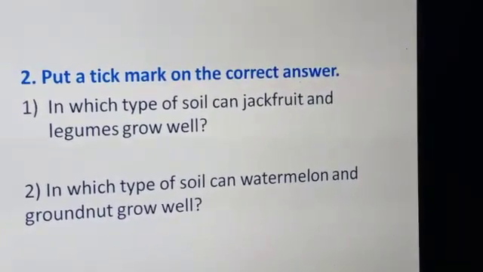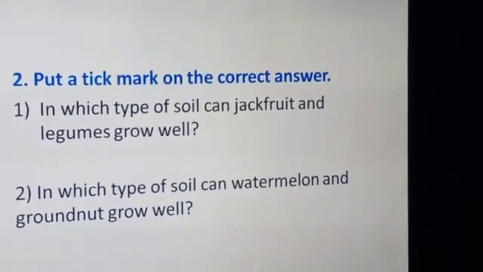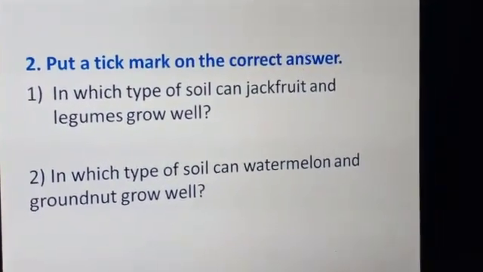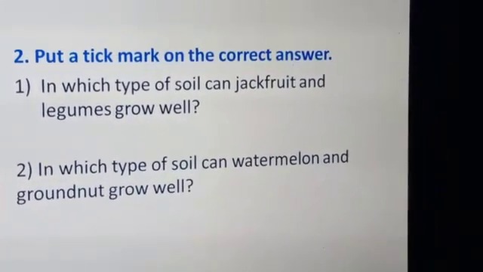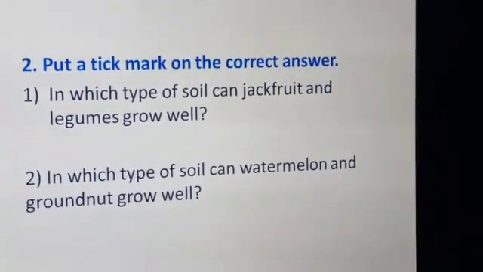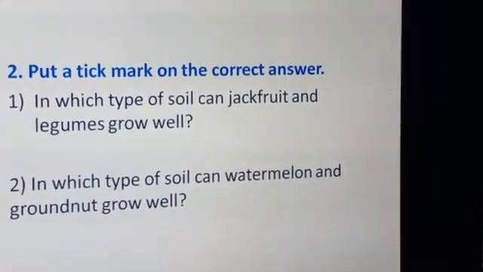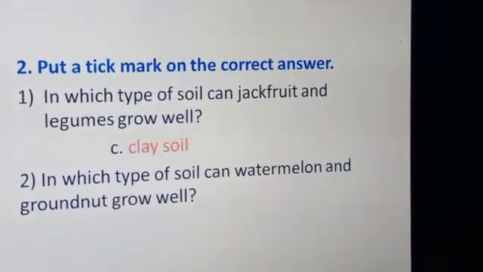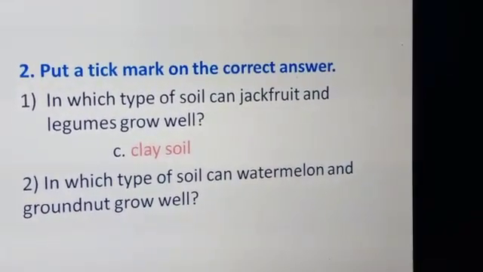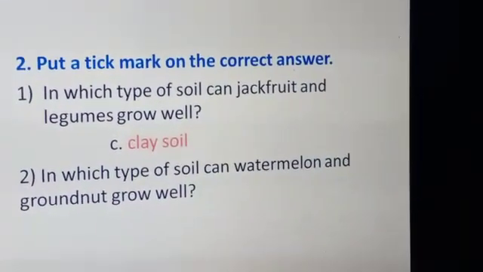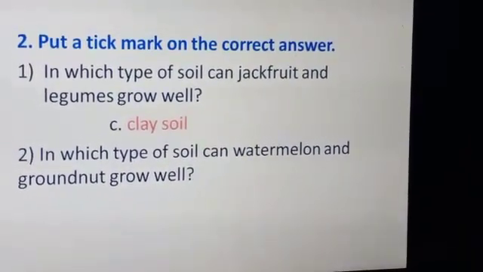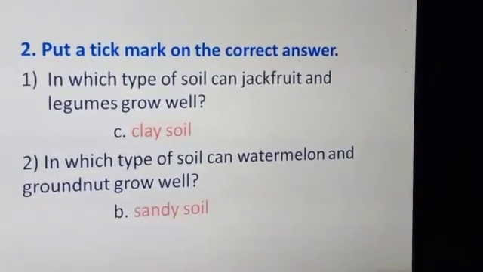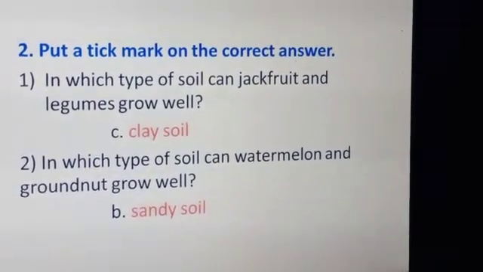Next, number 2, put a tick mark on the correct answer. Question 1 is, in which type of soil can jackfruit and legumes grow well? We have learned a few minutes ago. Do you remember? In which type of soil can jackfruit and legumes grow well? Yes, the answer is clay soil. And question number 2 is, in which type of soil can watermelon and groundnut grow well? What will be our answer? Yes, the answer is sandy soil.